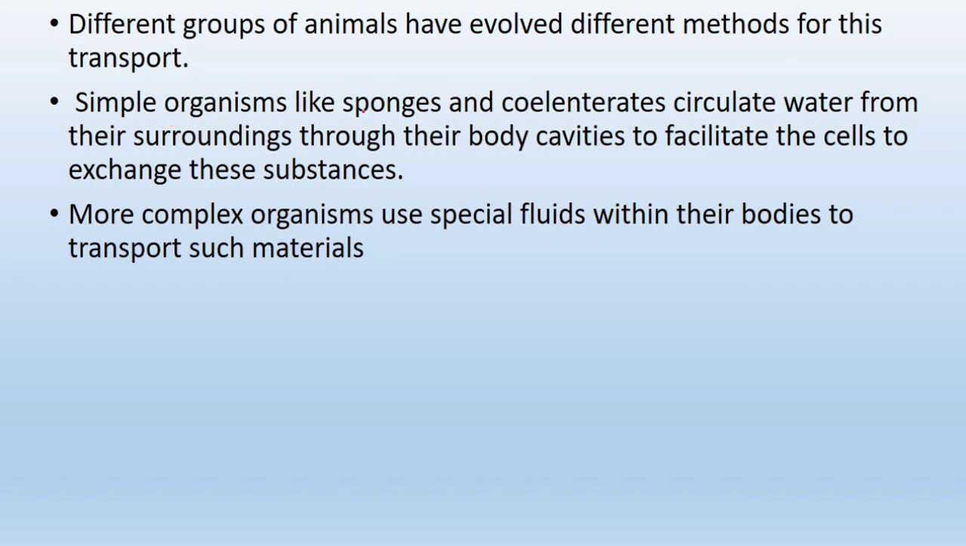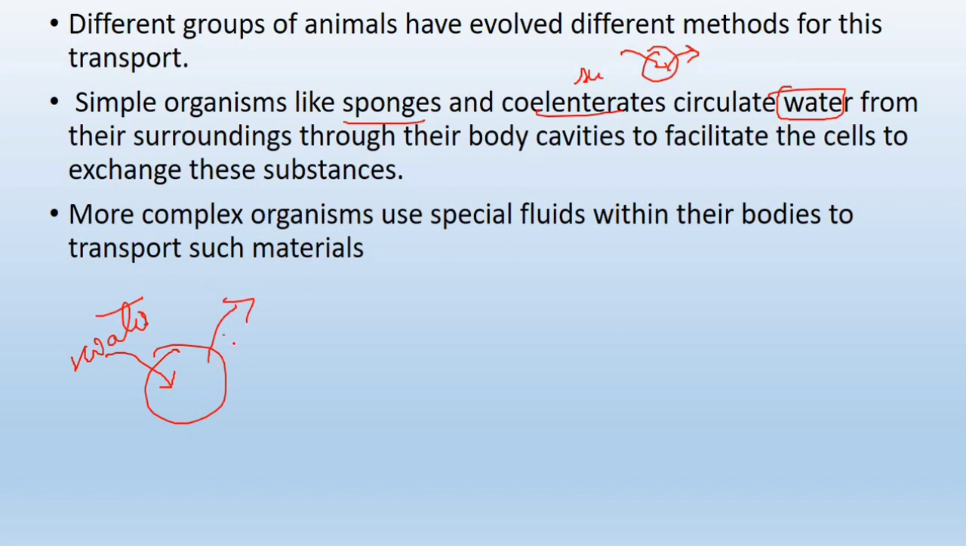For example, among simple organisms there are sponges and cnidarians, which use just water in their body for circulating or transporting substances inside their cells and outside their cells. They are present in a surrounding that has water. If they need any nutrient, that will be taken in through water inside their cell, and if any waste products need to be excreted, that will be excreted with the help of water in the surrounding. That's the case for these simple organisms, which have simple structures and cells.